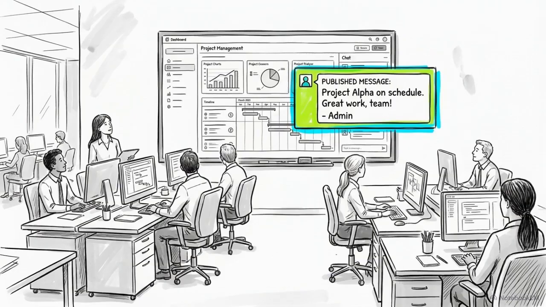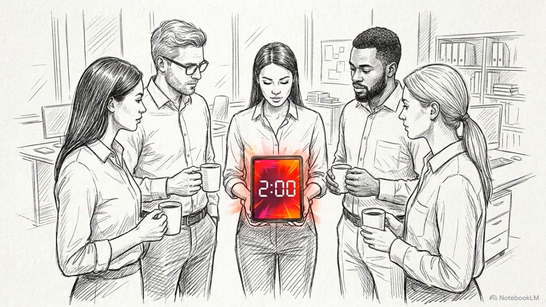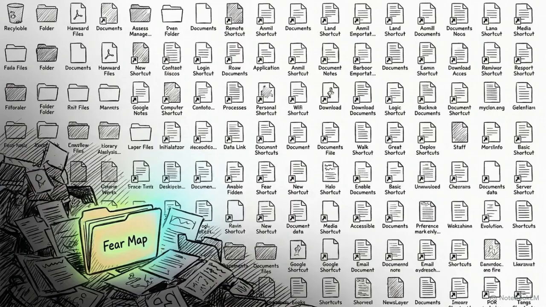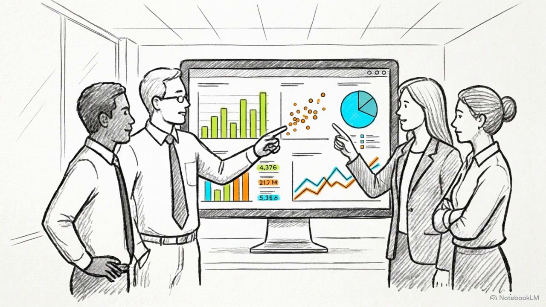The critical requirement is that this card must be published publicly to the entire project team. A practical way to do this is by adding a 2-minute fear slot into your existing weekly team stand-up meeting. The single biggest failure point of this entire process is completing the map and then keeping it hidden on your desktop. Public accountability guarantees these metrics are actually monitored. It turns an individual's private anxiety into a shared operational safeguard.